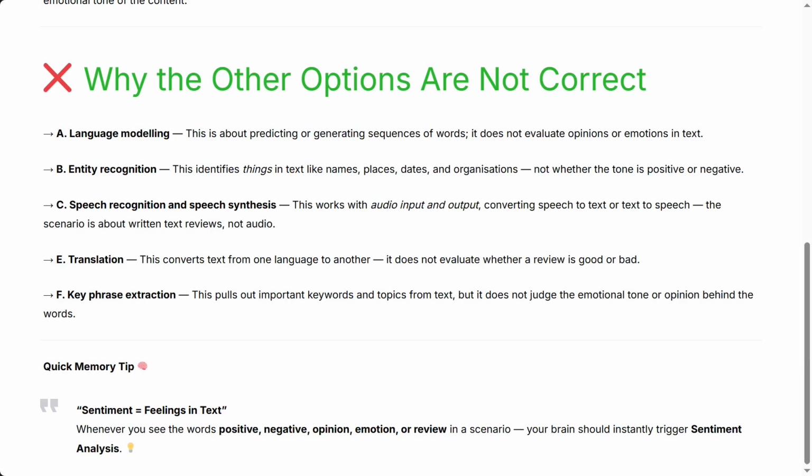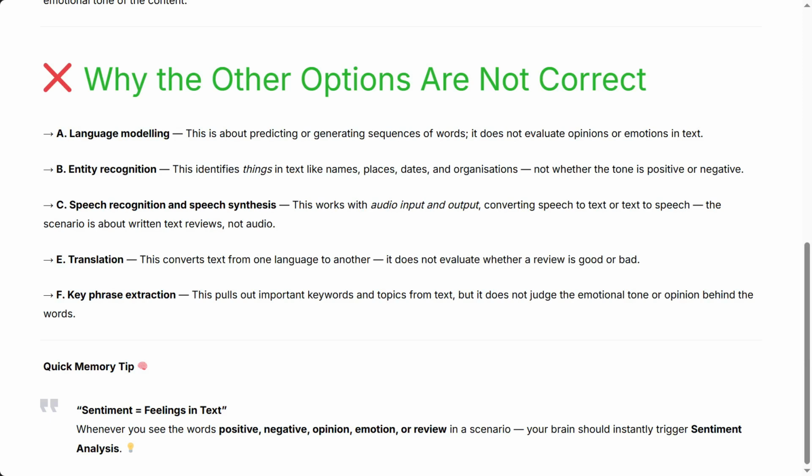This works with audio input and output, converting speech to text or text to speech. The scenario is about written text reviews, not audio. E. Translation. This converts text from one language to another. It does not evaluate whether a review is good or bad. F. Key phrase extraction. This pulls out important keywords and topics from text, but it does not judge the emotional tone or opinion behind the words.